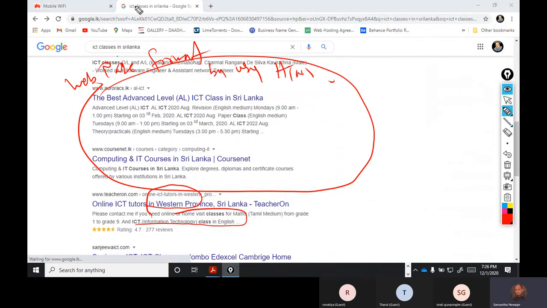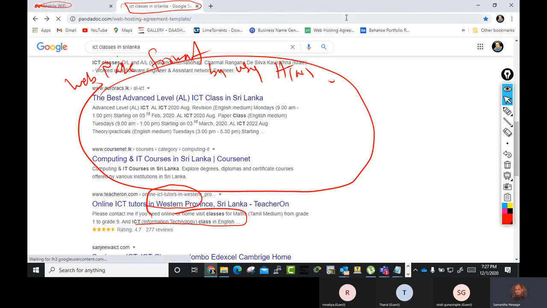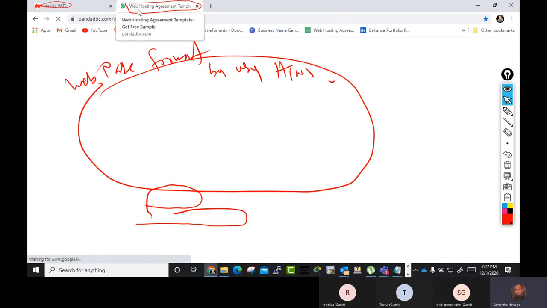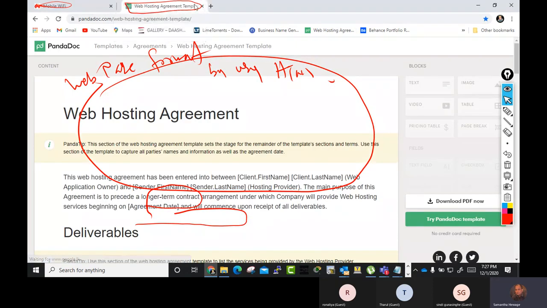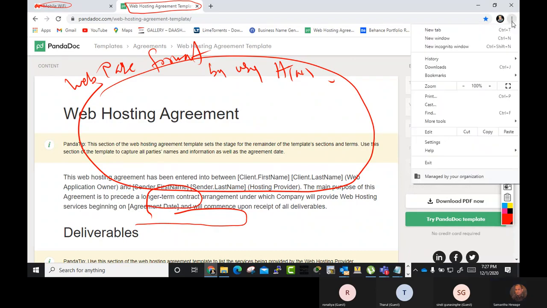Remember that, right? It says something, right? Here it's a mobile web. If you open something, everything has something, right? See, now we have the web hosting agreement. This is the title bar. So that's how.